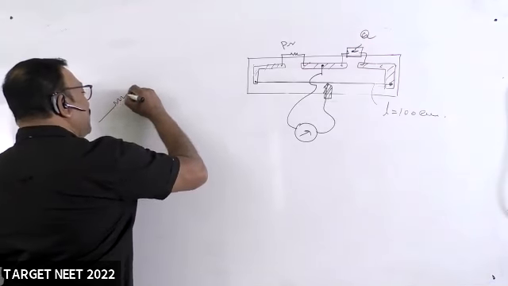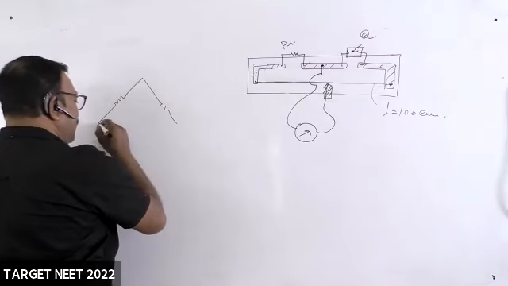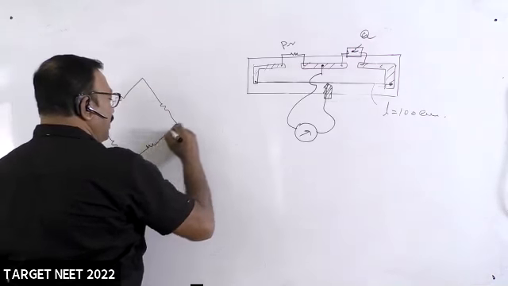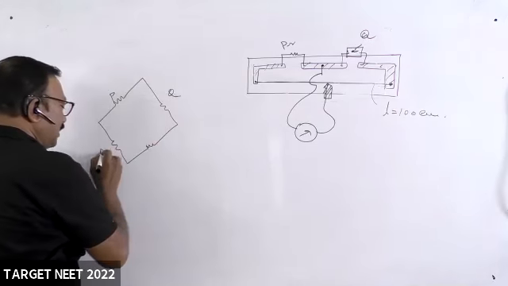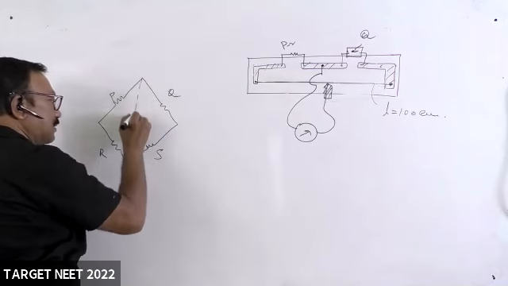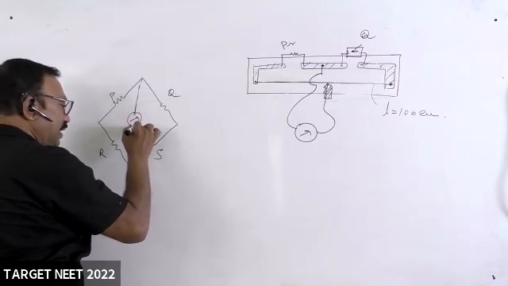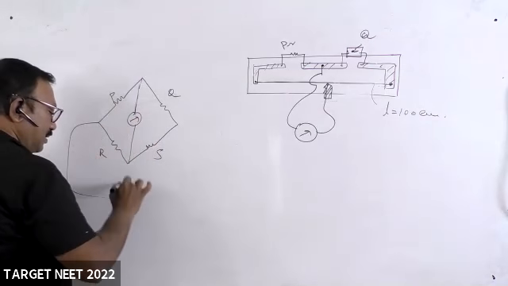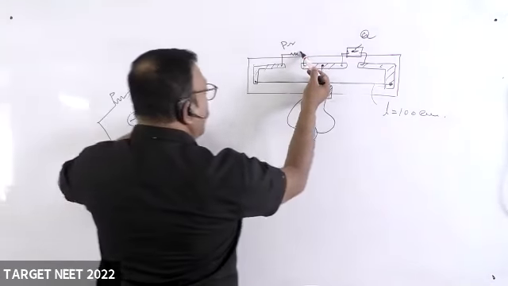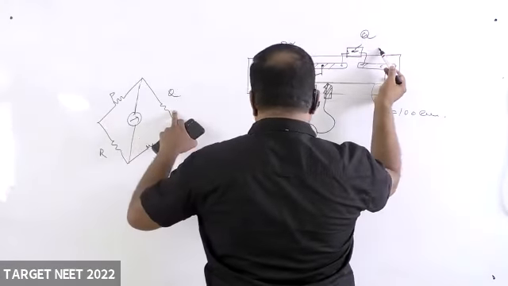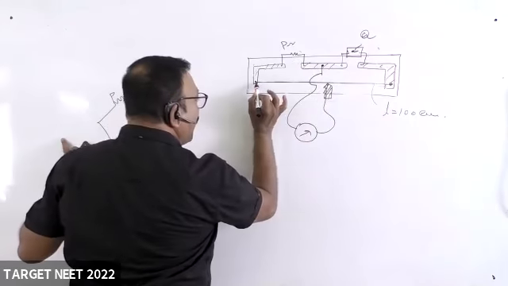It is similar to a Wheatstone bridge. Come on, anyone. This is P, this is Q, this is R, this is S. You have a galvanometer. Come on, tell me, anything is missing now. P, Q. Anyhow, R will be here.